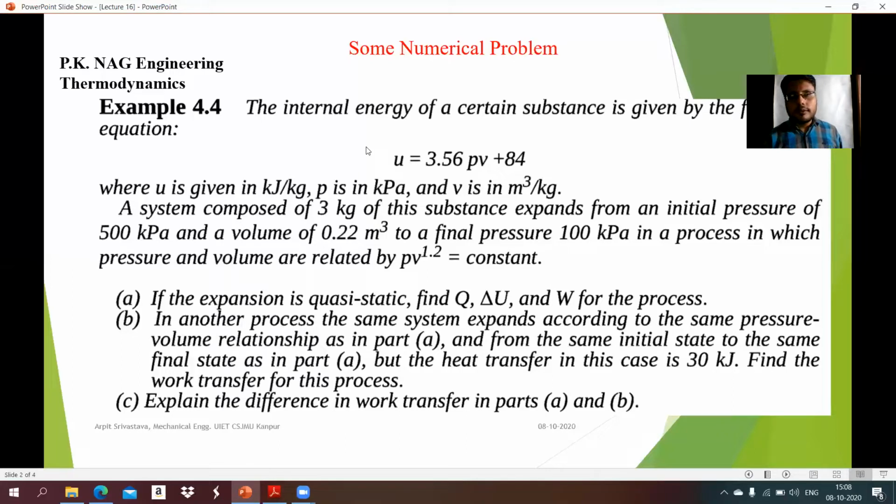So firstly, we write the given values of parameters.